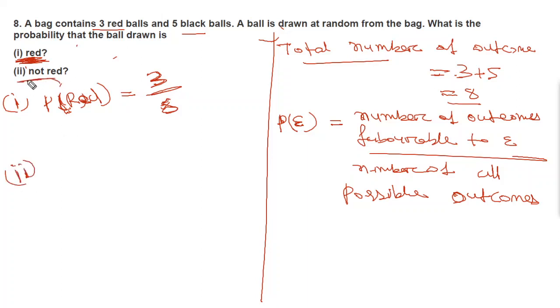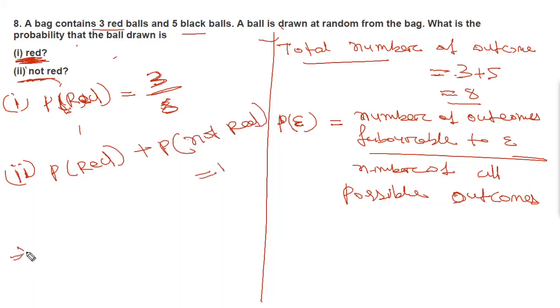What is the probability of not E? So not E means probability of not red. We know that probability of red plus probability of not red equals 1.